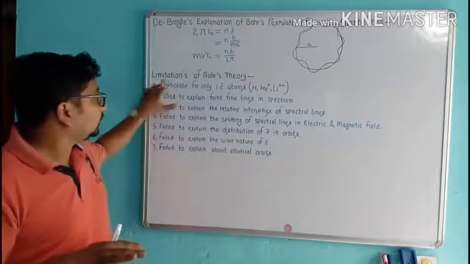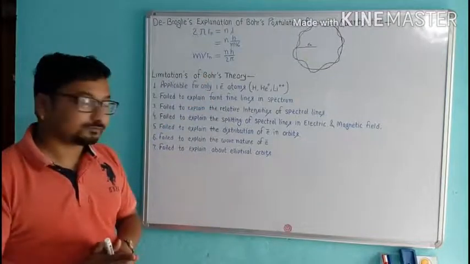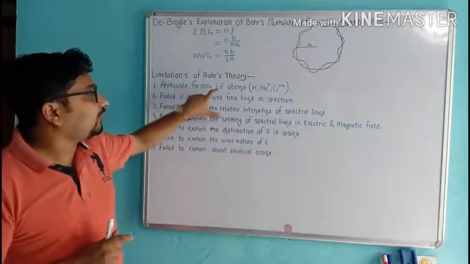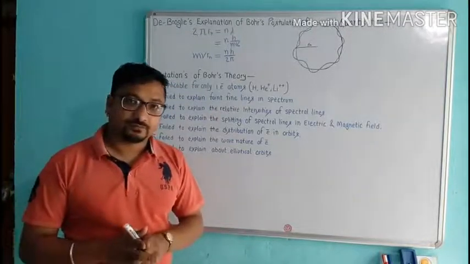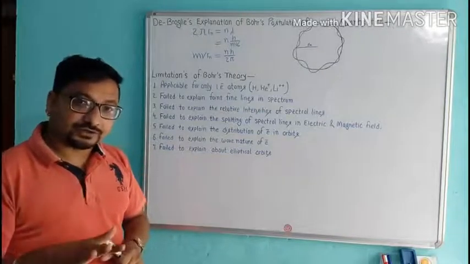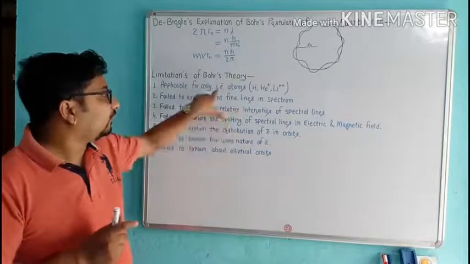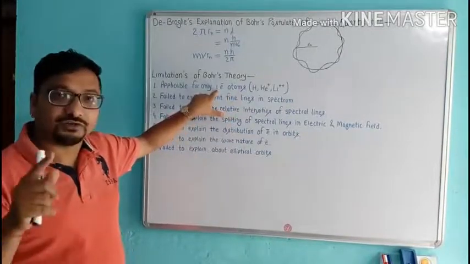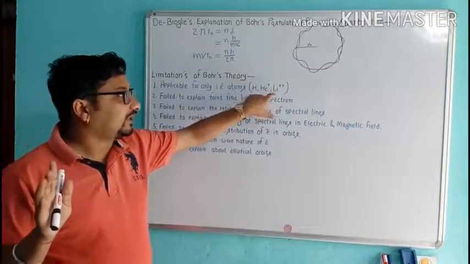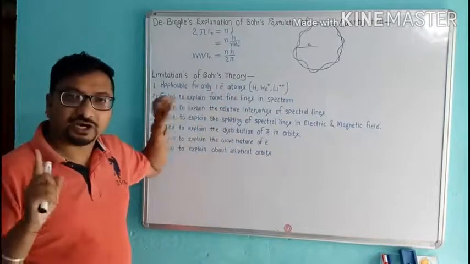Now, the last topic of this lesson, limitations of Bohr's theory. First limitation: applicable for only one-electron atoms. Bohr's theory is applicable only for atoms which contain only one electron, like hydrogen, helium plus, lithium double plus, and similar cases which have only one electron.